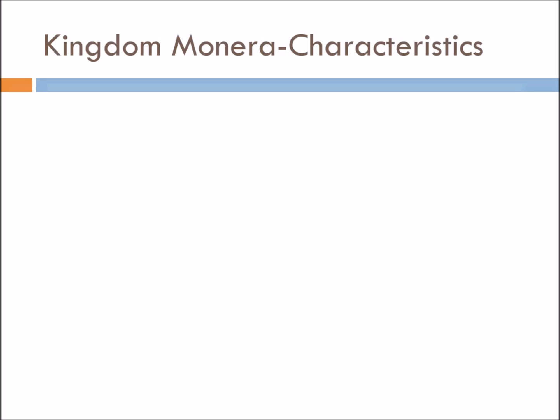Now let us take a look at the chief characteristics of the Monerans which belong to the Kingdom Monera. The first is the prokaryotic nature, and this is the most important character, as only the Monerans show the prokaryotic nature. After this, you are not going to find any organism which has the prokaryotic structure. So, they do not have a well-defined nucleus. Even the genetic material is not organized properly. It lies in a particular region of the cytoplasm which is known as the nucleoid.